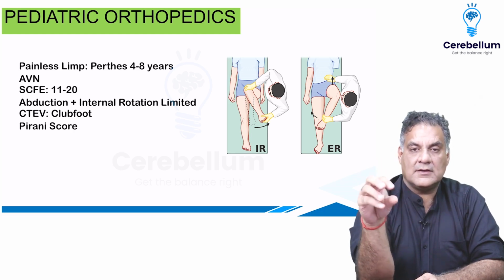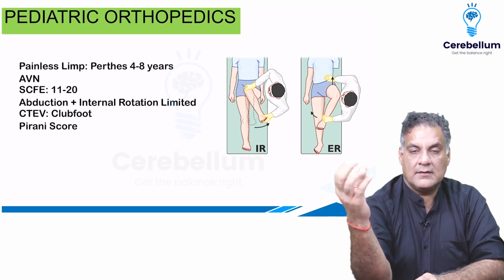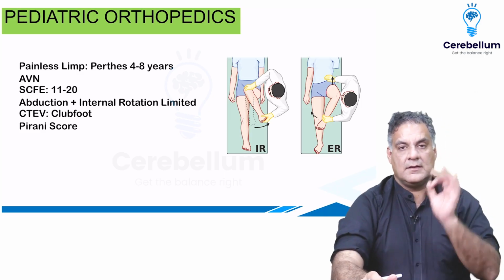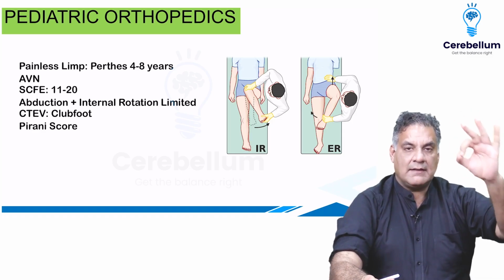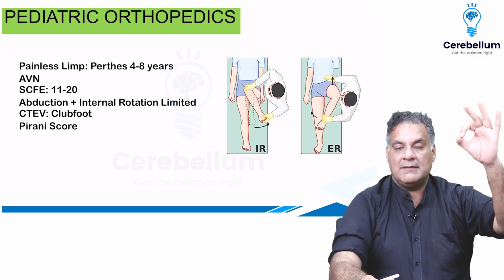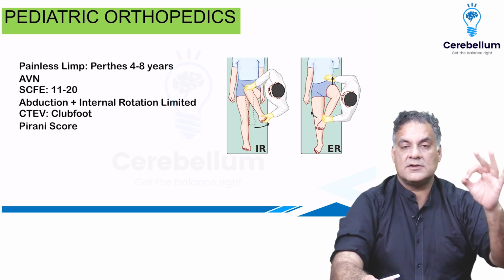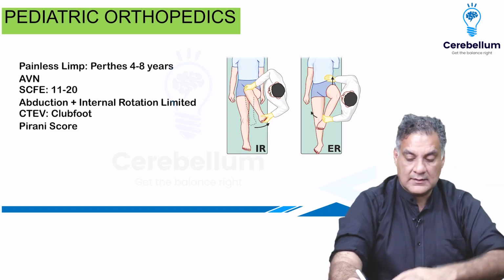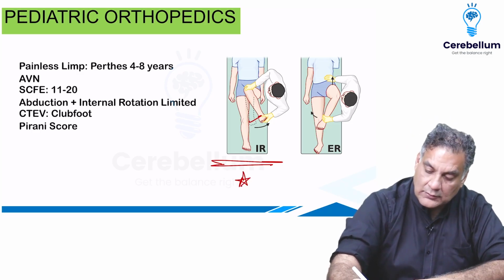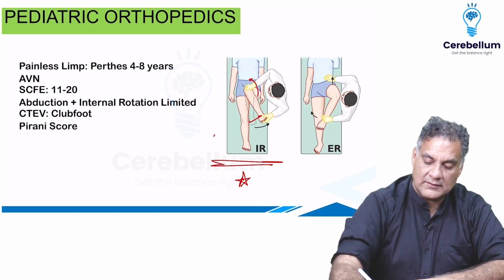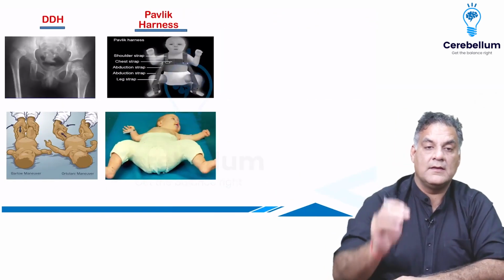The most common congenital anomaly in India is CTEV, called club foot because it resembles a club, which is scored by the Pirani score. Remember two things: in ball and socket joints, when they are damaged, two movements which are lost are abduction and internal rotation. If at the hip and shoulder abduction and rotation are normal, it means they are normal. So here the examiner is trying to show internal rotation because the leg goes out but the hip goes in. This is very, very important. External rotation is not very important. Although the leg goes in, the thigh comes out.